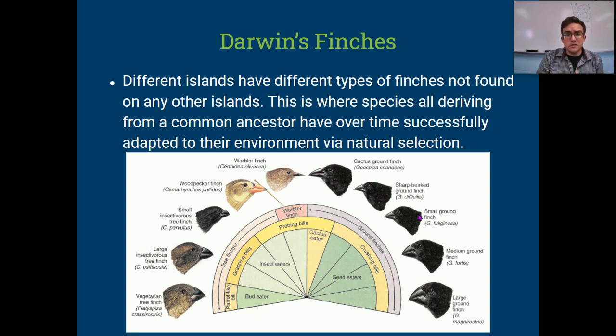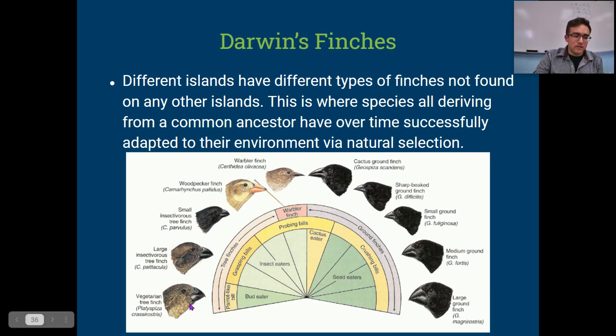What Darwin found just by observing these finches is that all of them had different beaks, and their beaks were perfectly suited for the food found on each island. Each island had a different food available to these birds. Some of these birds ate insects and had beaks perfect for eating insects.